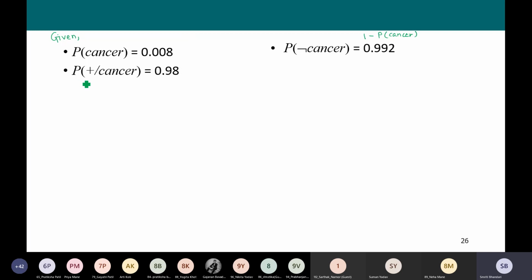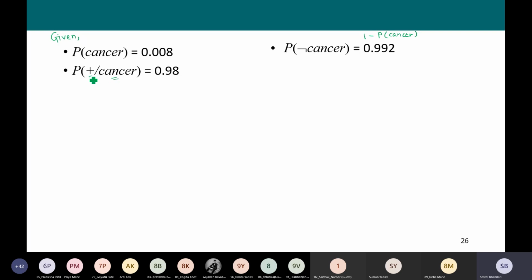Now what next? We have been provided with some conditional probabilities. The probability that the person is positive given the person has cancer is 0.98.